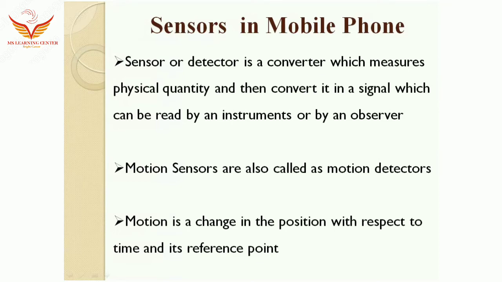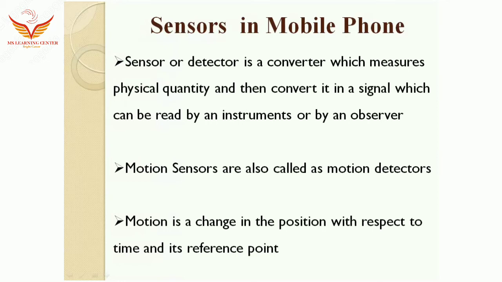Motion sensors are used to sense any kind of motion. That means the motion of any object or motion of the human body can be detected using a motion sensor.